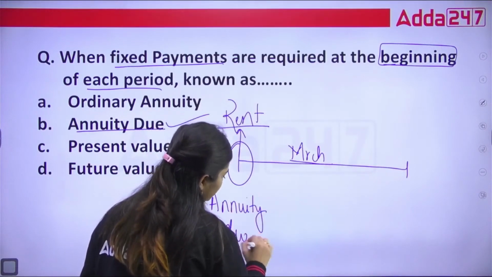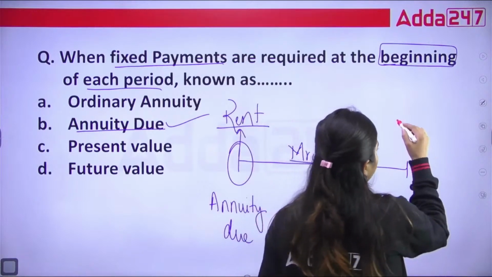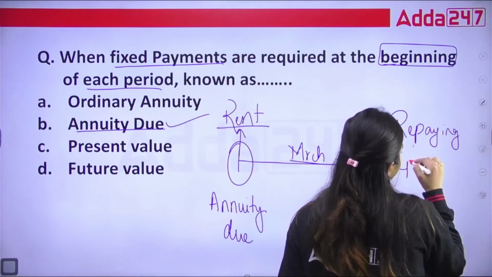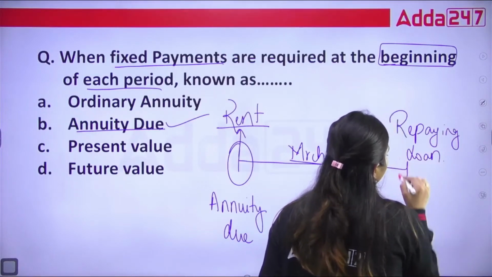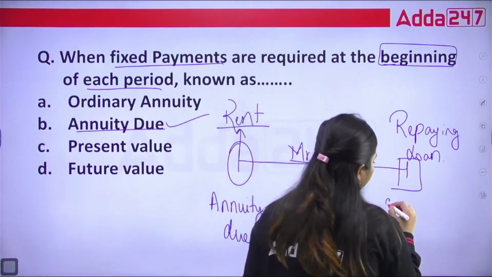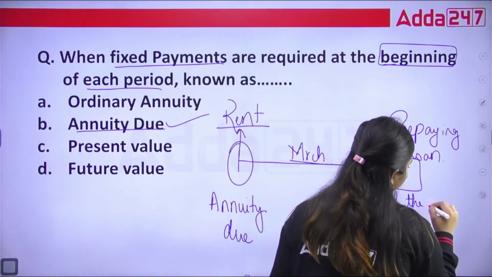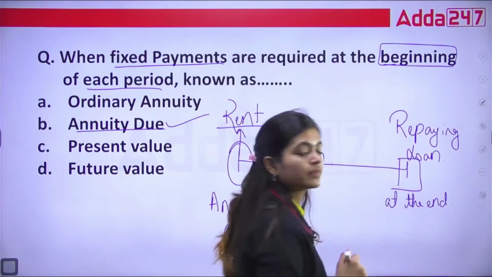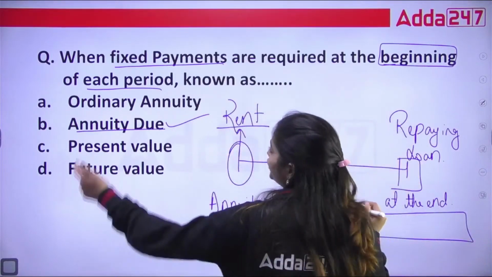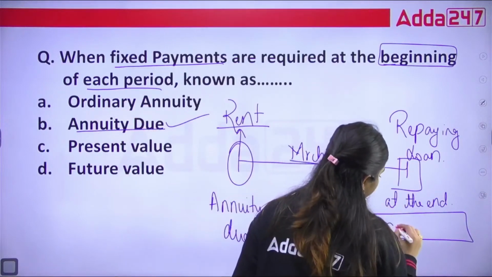On the other hand, if you are paying or repaying a loan, then what do we do? We repay at the end of the month. So whenever we are paying at the end of the month, then we call this payment your ordinary annuity.